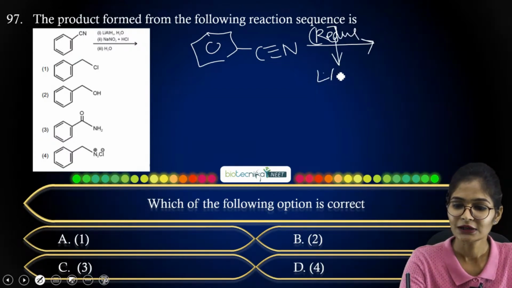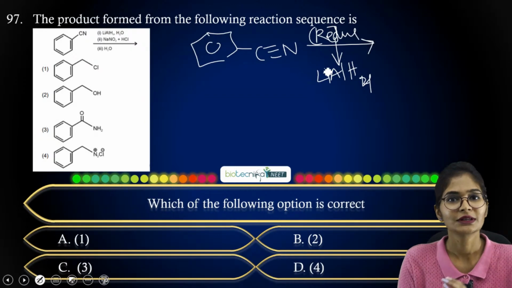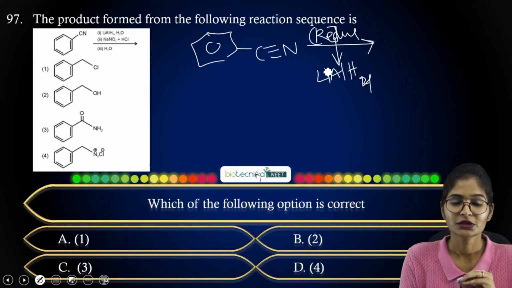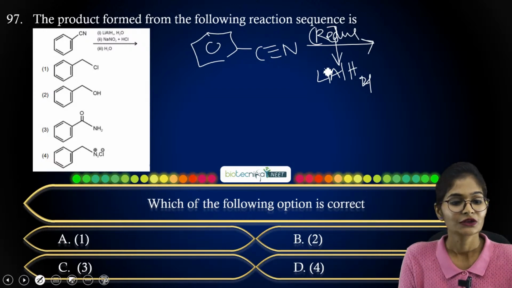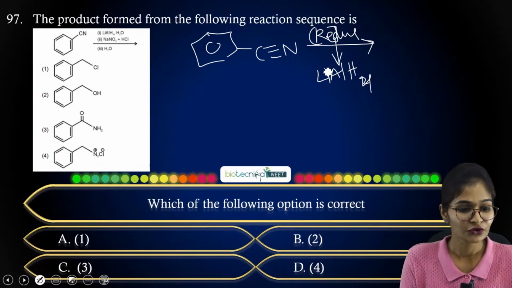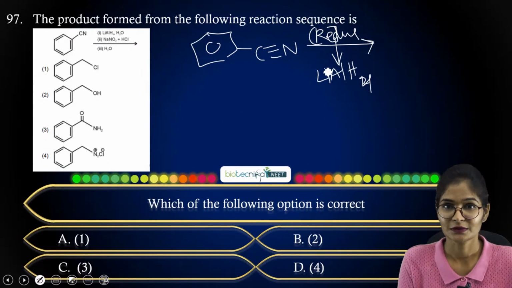They have given lithium aluminum hydride. So lithium aluminum hydride you have, and further you are going to treat with NaNO2 HCl, and at last you have water. So of the 4 options they have given, in the first option you have chlorine, in the second option you have a hydroxyl group, in the third option you have an amide functional group, and the fourth option has your diazonium salt, right?